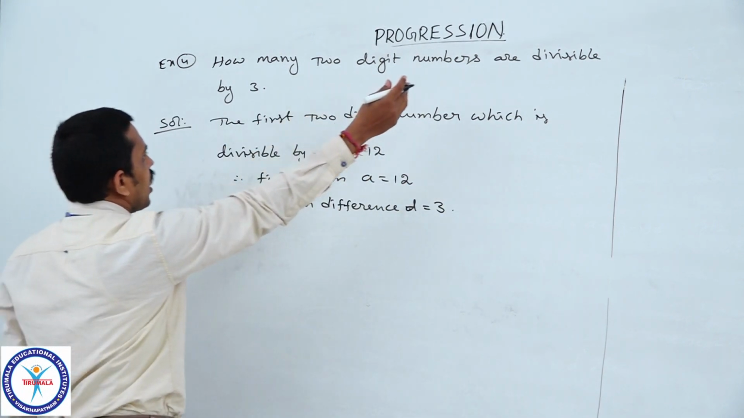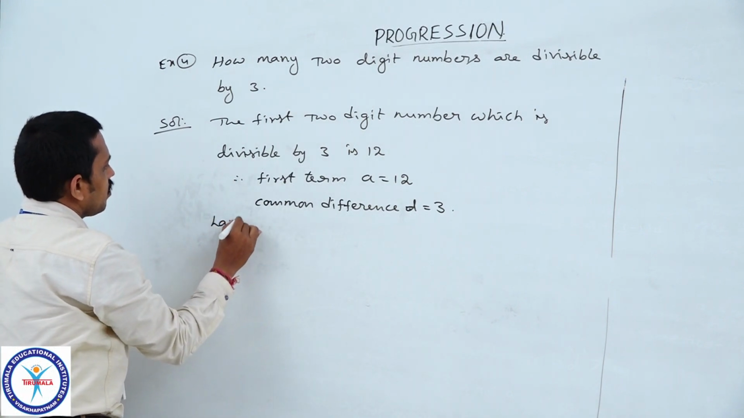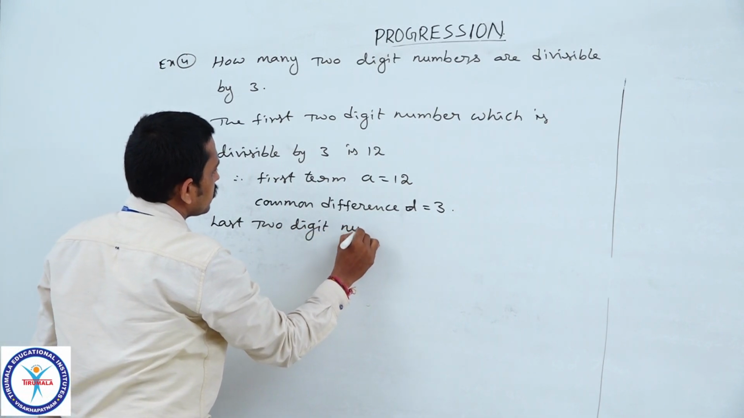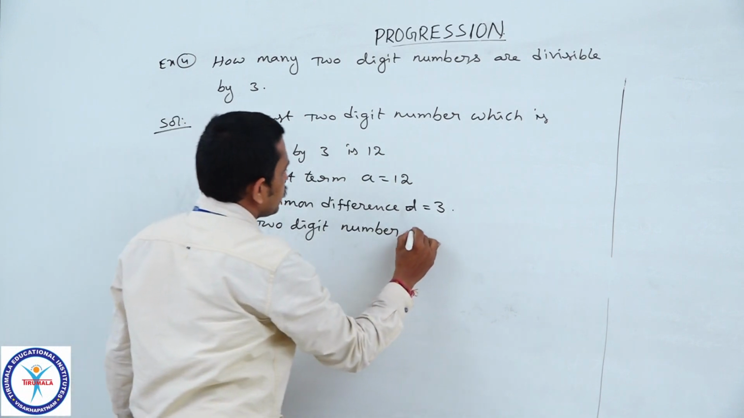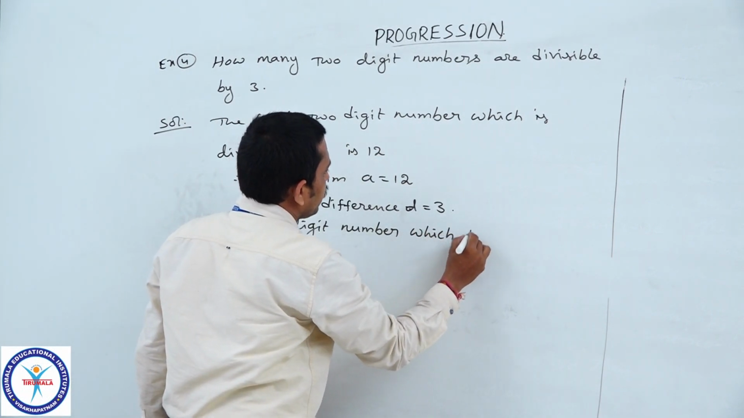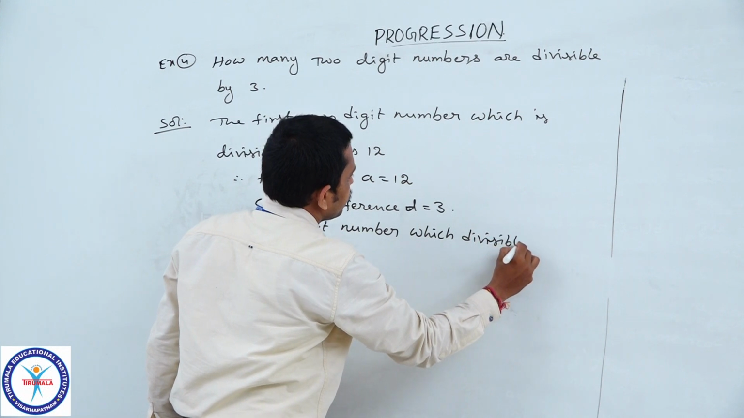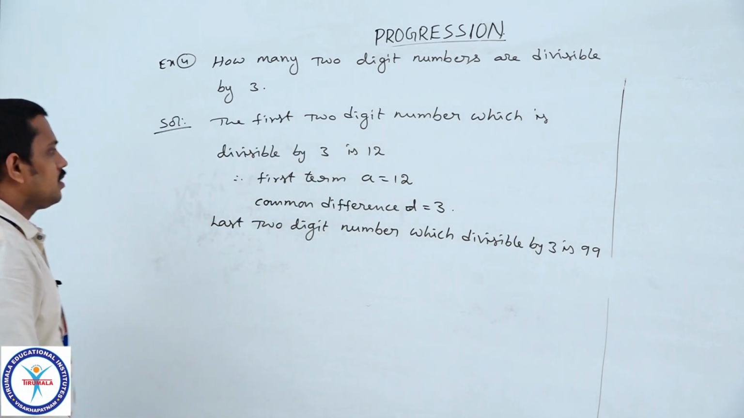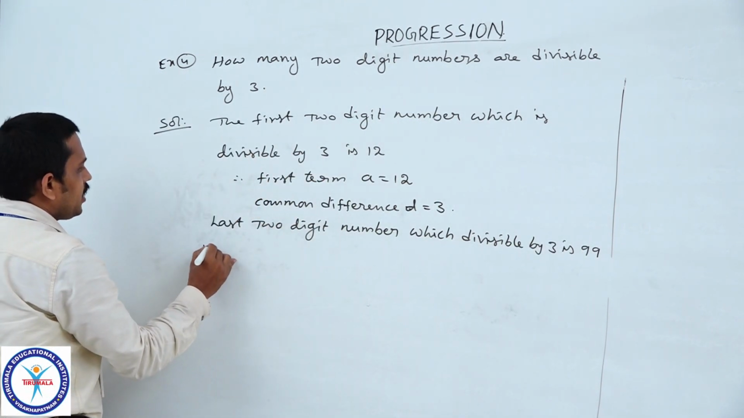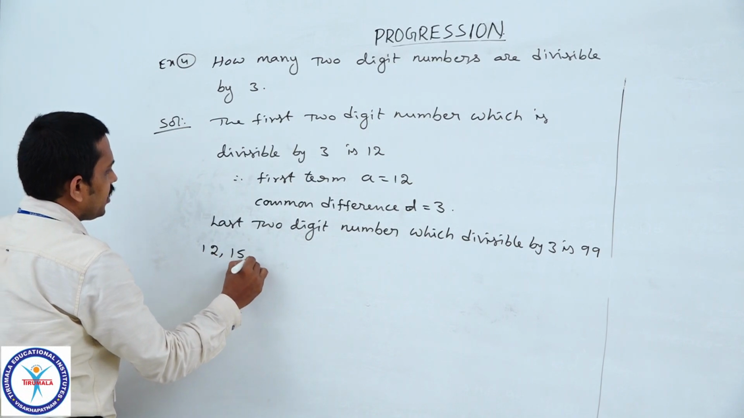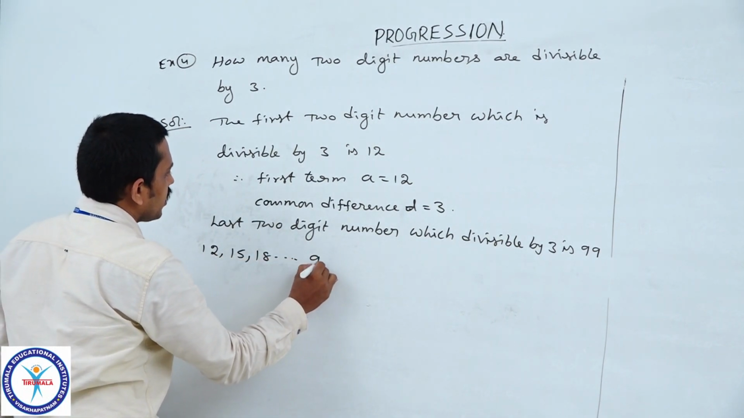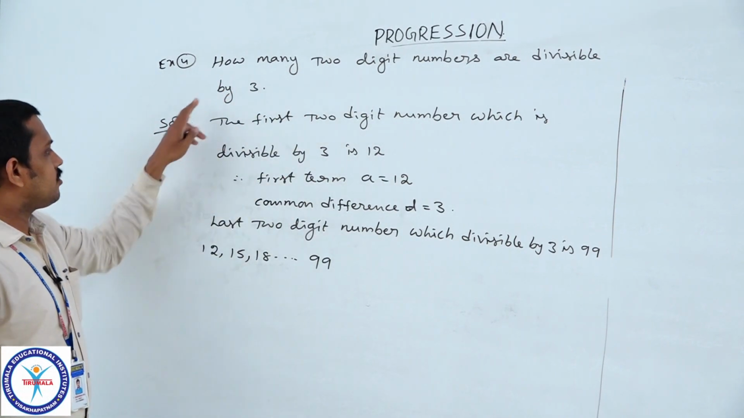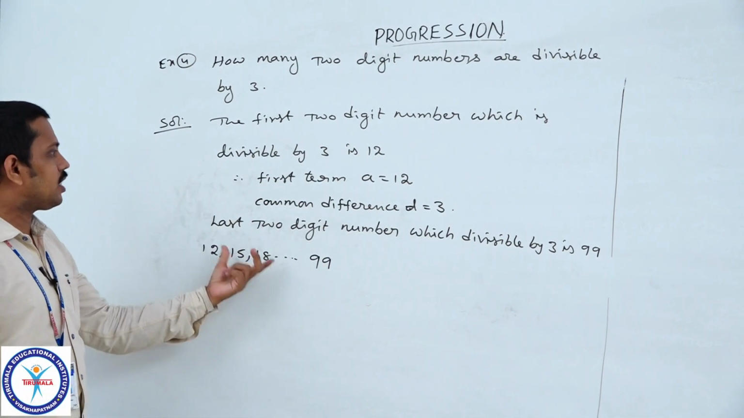And what is the last 2-digit number which is divisible by 3? It is 99. So, the AP is 12, 15, 18 and so on, up to 99. Now, we need to find out how many 2-digit numbers are divisible by 3. We need to find the value of n.